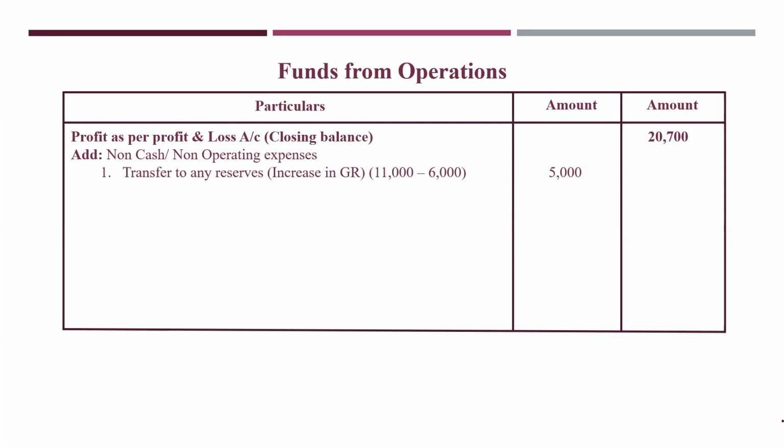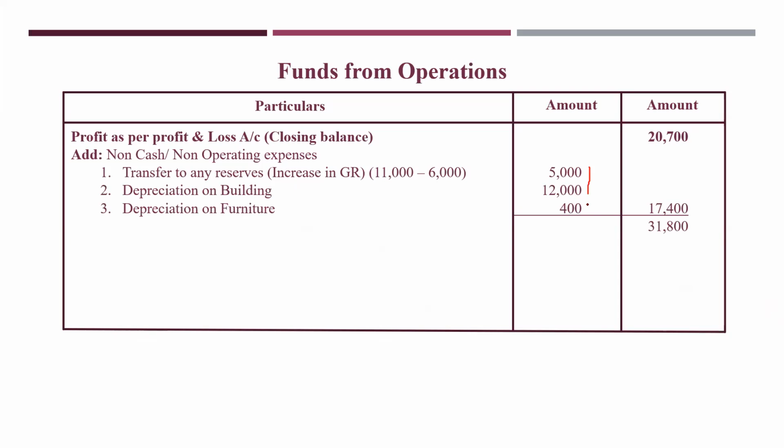Check what is it. It says depreciation written off during the year on machinery is 12,000 and on furniture is 4,000. You have to take these two. Depreciation you are taking here. Okay. So what I did is we have taken depreciations, add all these three things. This is 17,400 I have written here.